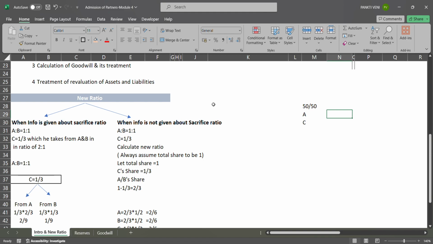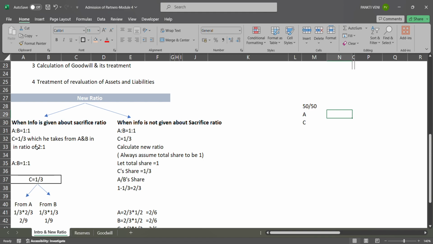So that's why I have mentioned, when information about sacrificing ratio is not given and when information about sacrificing ratio is given. You have A and B as partners. They are admitting C, and this is your question. I have taken one example.